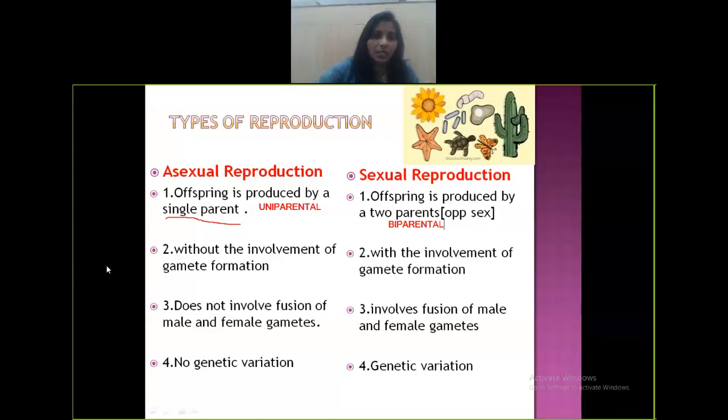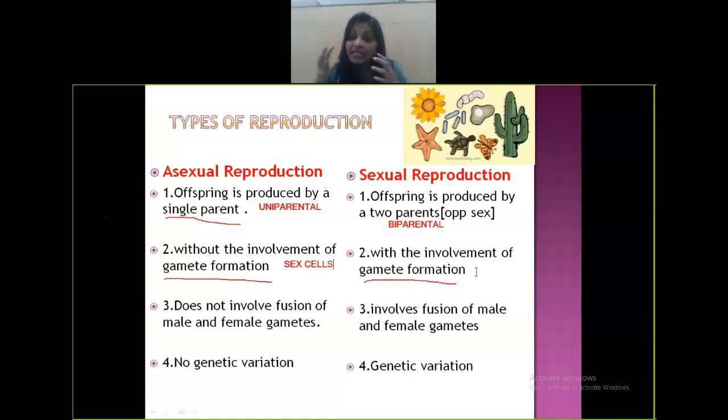Asexual reproduction without the involvement of gamete formation. There is no gamete formation at all. We will be learning in higher classes what is gamete formation. Gamete basically over here means it is the sex cells. It's concerned with the sex cells. So if the organism itself is a single cell, then where's the point of the sex cell? So here there is no involvement of gamete formation, whereas in case of sexual reproduction there is involvement of gamete formation.